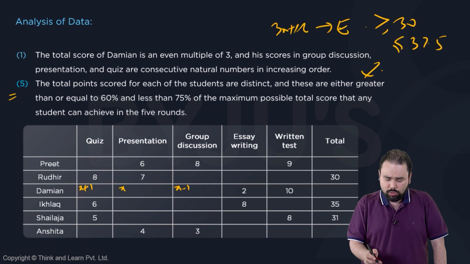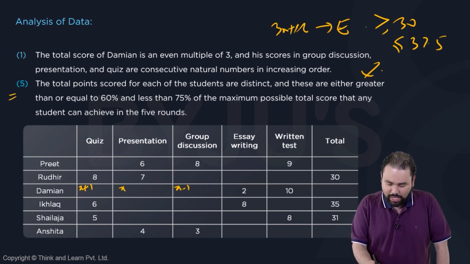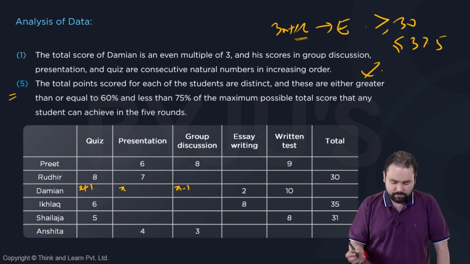Okay. Now put the value of x. So x has to be even because 12 is even, so 3x has to be even. If you put x equals 2, that's 18. You put x equals 4, that's 24. You put x equals 6, you get 30. So that is possible. You put x equals 8, that is 36. So x has to be 6 or 8.